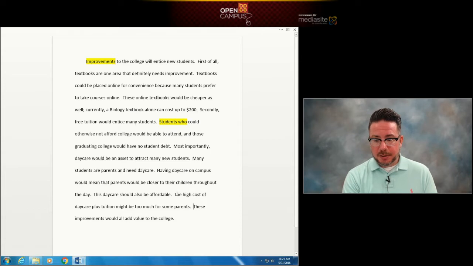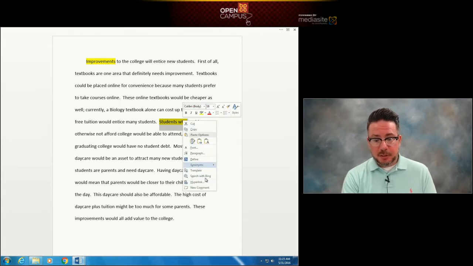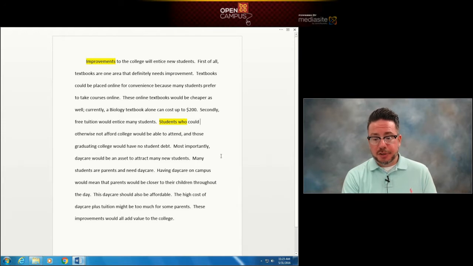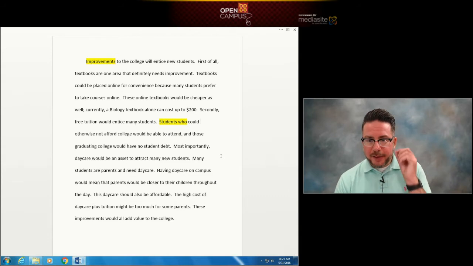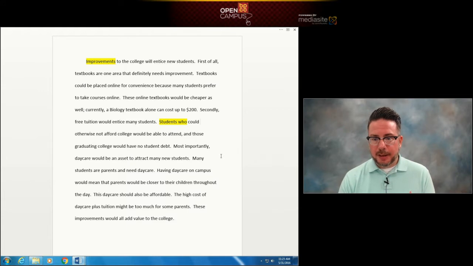The high cost of daycare plus tuition might be too much for some parents. There. So now I've added some specific examples to this supporting point as well. So I think we have a pretty good paragraph here.